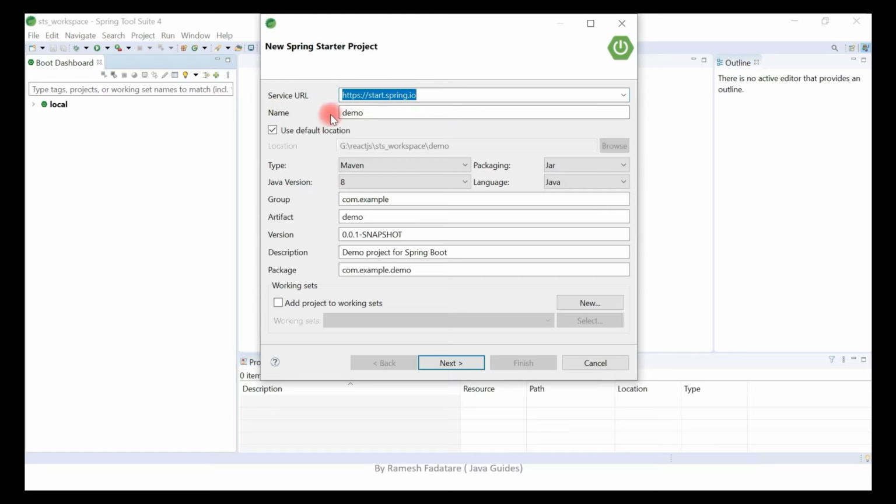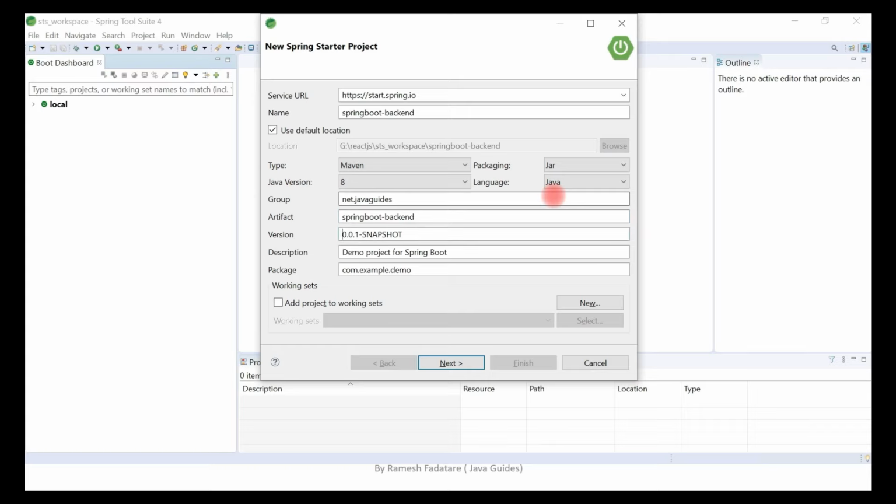So let's go ahead and give a name to the project. Let's give the name as springboot-backend. Alright, and type as Maven, packaging jar, Java version 8, language Java, and let's give group as net.javaguides. You can give any group ID that you want, and artifact ID is going to be our application name, so let's keep it as it is.